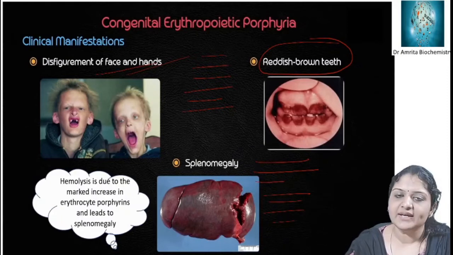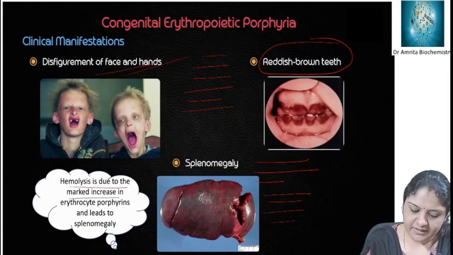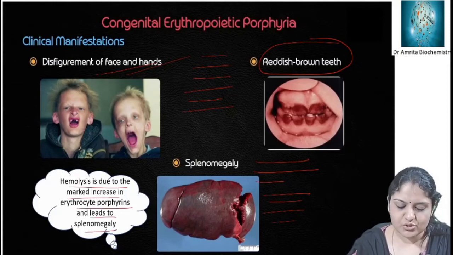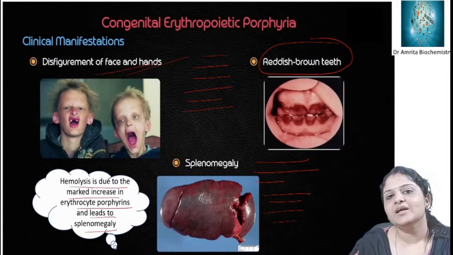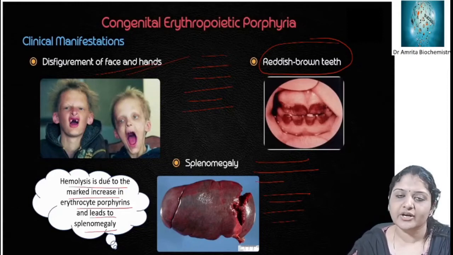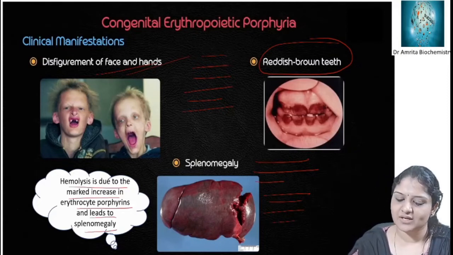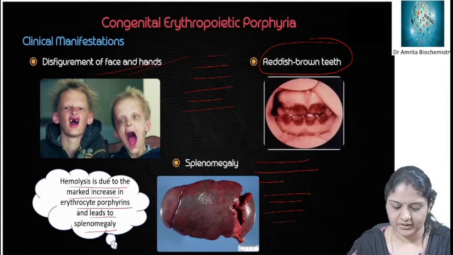And there is splenomegaly in congenital erythropoietic porphyria because there is hemolysis, due to the marked increase in erythrocyte porphyrins. Okay, so these are some of the clinical manifestations. There is disfigurement of face and hands, basically because of secondary infection of cutaneous lesions. Then reddish brown teeth because porphyrins are deposited in the teeth, and on exposure to light they get converted to reddish brown color. And there is splenomegaly because of hemolysis due to marked increase in erythrocyte porphyrins.